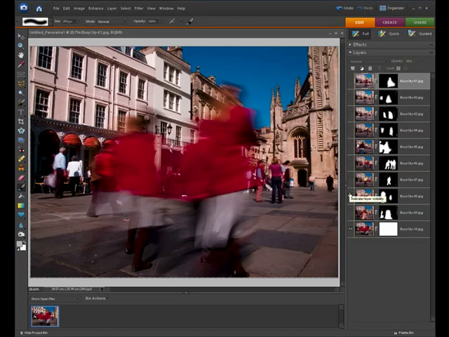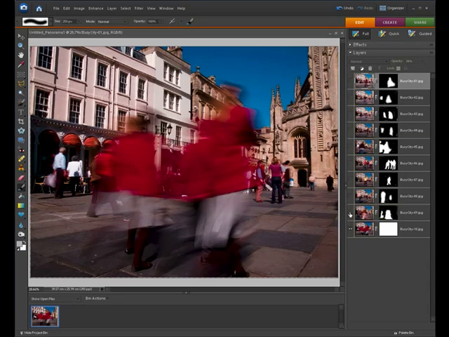Now in this part, after a good 10 minutes of cutting out each of your subjects, you should be left with a series of layer masks over on the right hand side which have extracted out each of the moving people within the picture. Now you do that for all bar the last layer, which will act as your background layer, which will include the image information showing the buildings.